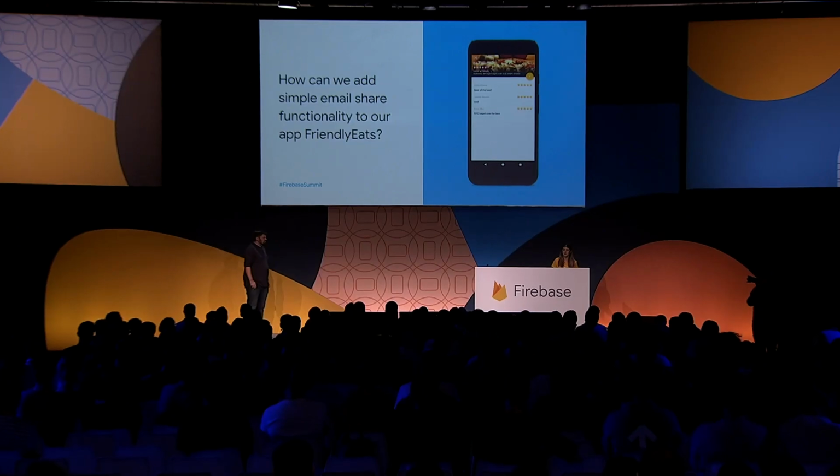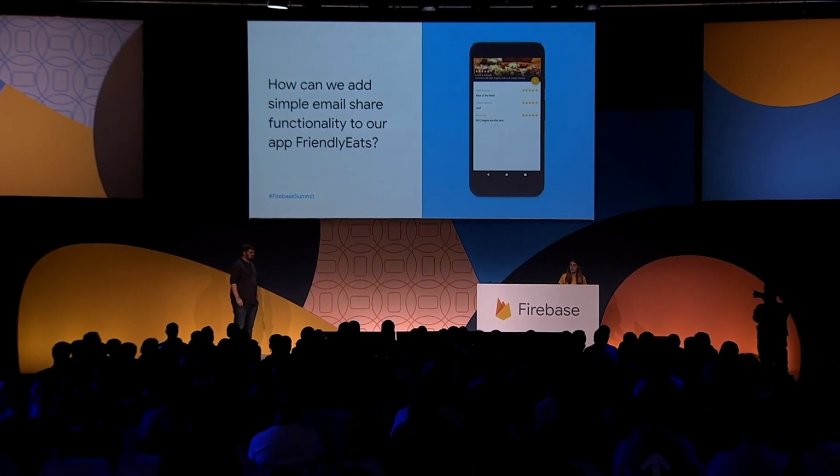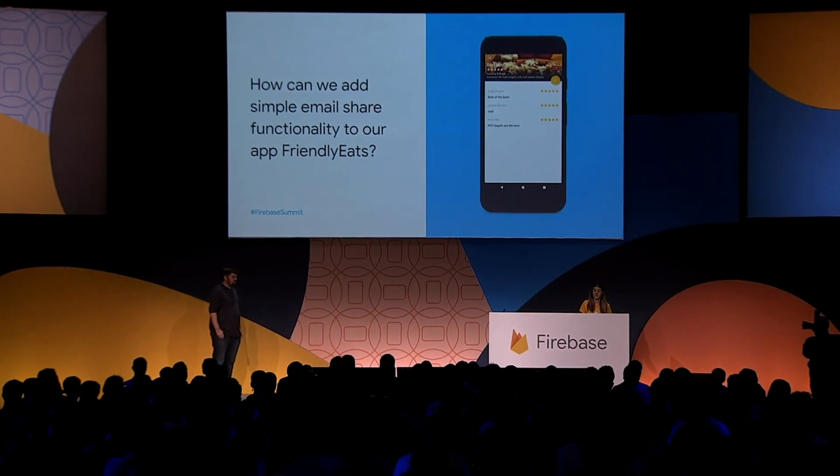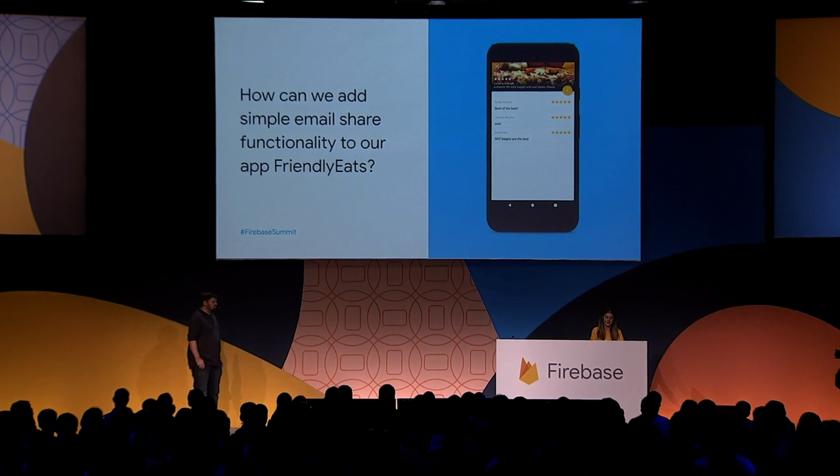Now, here's our app, Friendly Eats. And we've been thinking about adding a share feature to these restaurant pages. Now, there's an extension that can help us with that. So I'm going to get right to demoing how just that one extension can get that feature up and running.